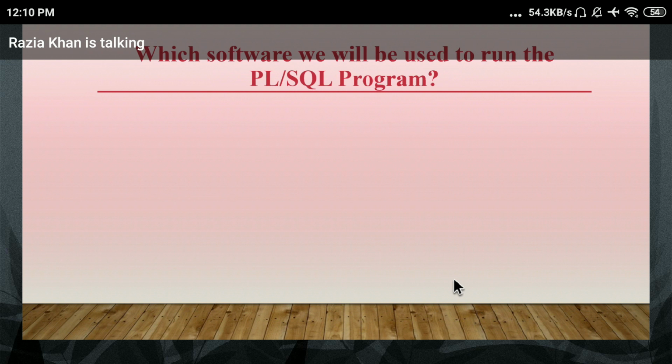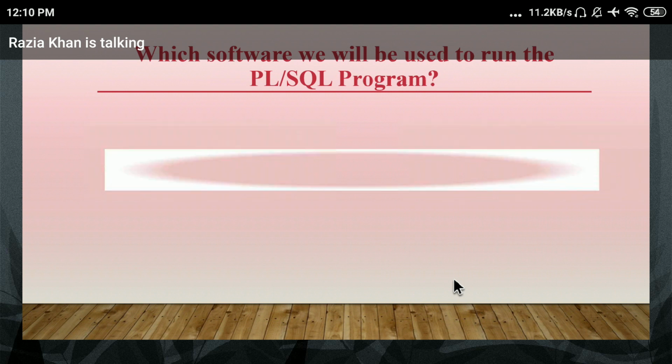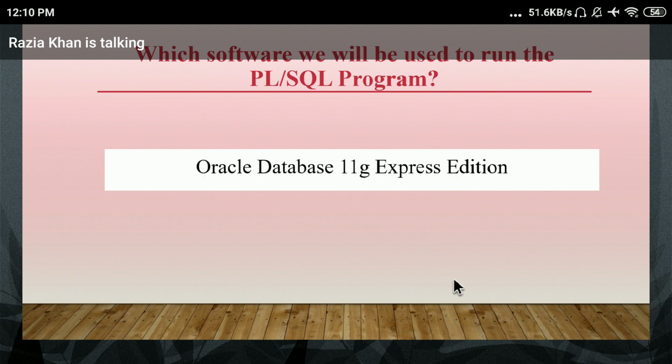Everyone asked in the last lecture which software we will use to run the PLSQL program in the practical. So in the practical we will use this software. Check the software name: Oracle Database 11G Express Edition, SQL command line. You have to use this software to run the PLSQL program. You can easily download or install this software from the internet.